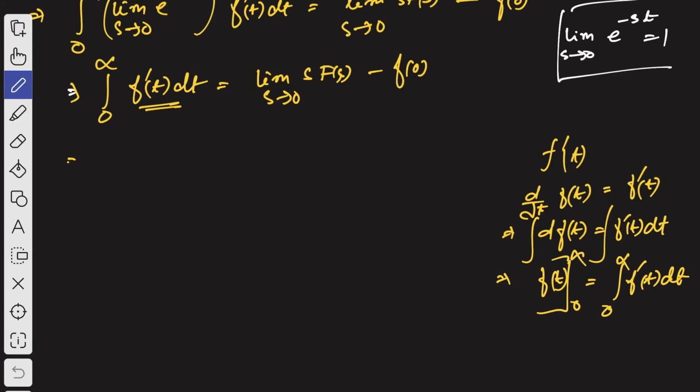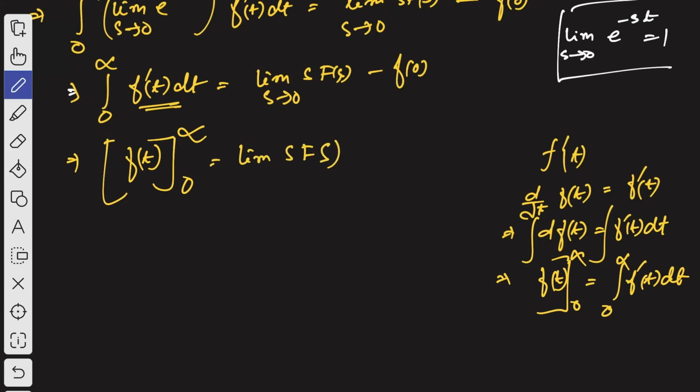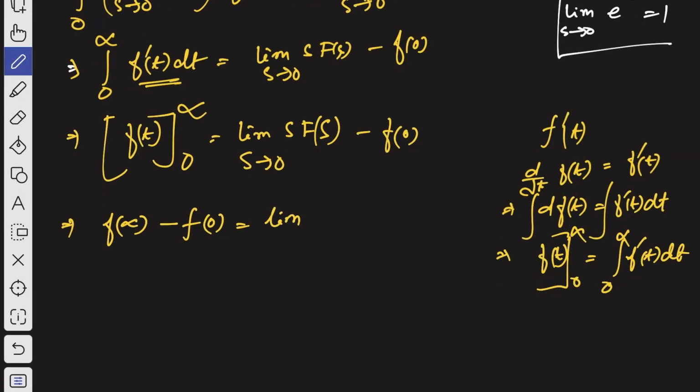So now we have f of t from 0 to infinity, plus limit s capital F of s when s tends to 0 minus f of 0. That's what we will get. Now if you use the limits, what you will get? f of infinity minus f of 0, then minus f of 0, then limit s tends to 0 of s capital F of s minus f of 0.